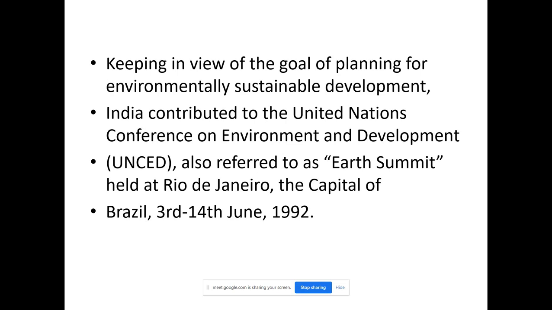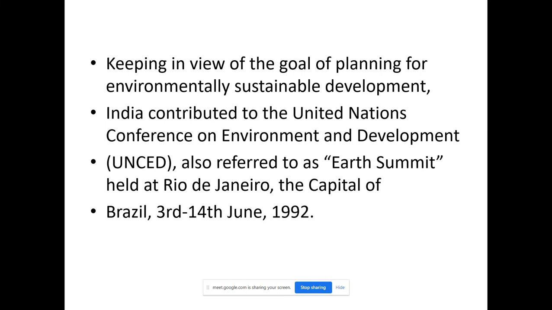Keeping in view the goal of planning for environmental sustainable development, we should plan for sustainable development. Whatever we are designing, whatever solution we are making, it should be environmentally sustainable and environmentally safe. Whatever engineering methods we are developing for the industries also should be environmentally safe.